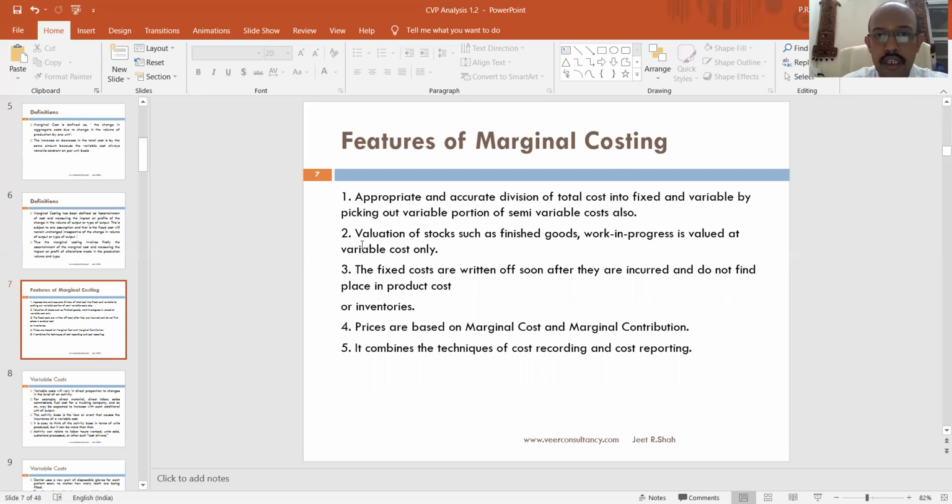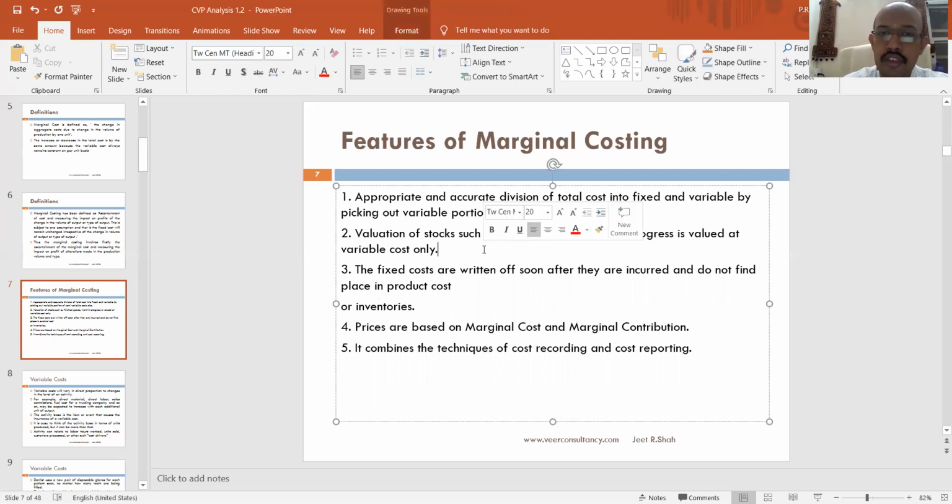The other feature of marginal costing is that valuation of stock such as FG and WIP is valued at variable cost only. In absorption costing, as we had discussed, we value the stock at full cost. However, in marginal costing, we are going to value the stock only at variable cost. So no fixed cost will come in the valuation of stocks.